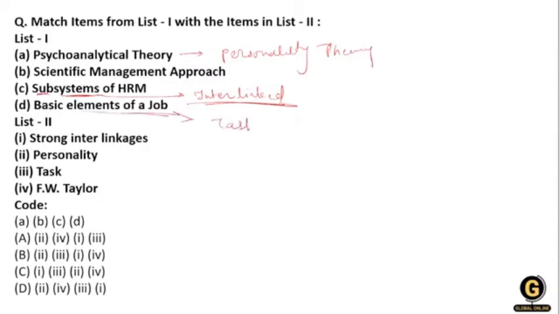A task to complete. That means we are doing the job to complete some task. A task is the basic element of the job. So you can easily mark this question. I already gave you the clue.